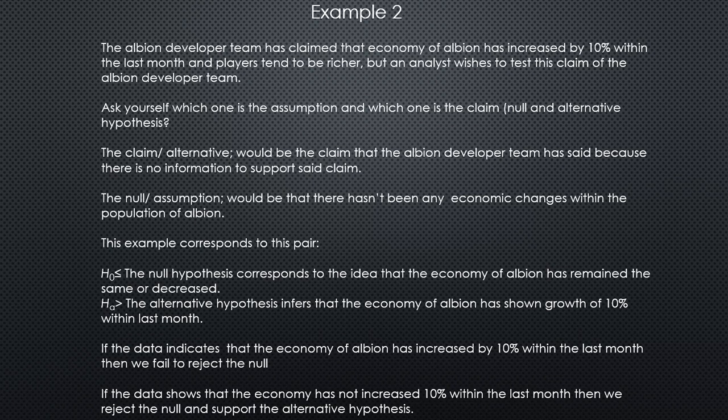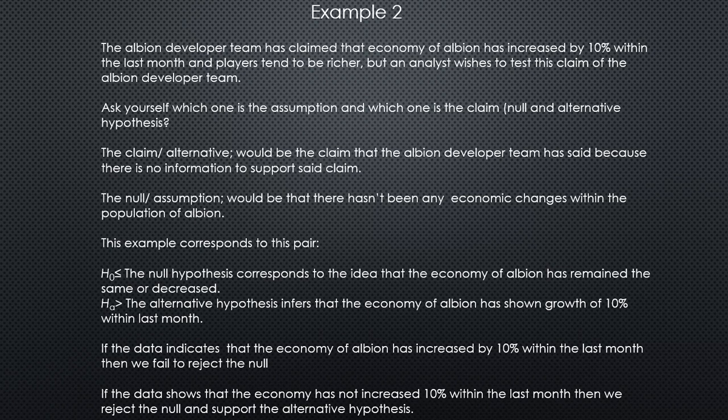Example 2. The Albion developer team has claimed that the economy of Albion has increased by 10% within the last month and players tend to be richer, but an analyst wishes to test this claim of the Albion developer team. Ask yourself, which one is the assumption and which one is the claim? Null and alternative hypothesis. The claim, the alternative, will be the claim that the Albion developer team has set, because there is no information to support said claim.